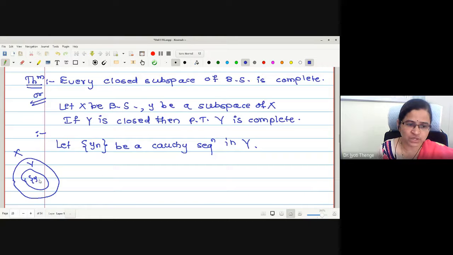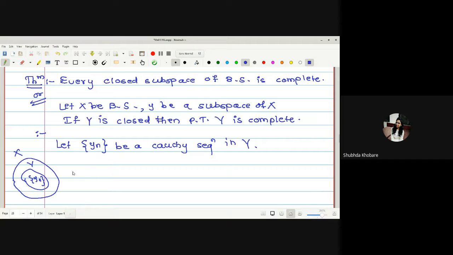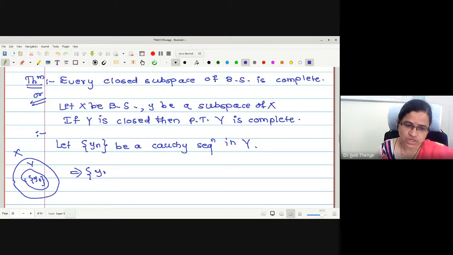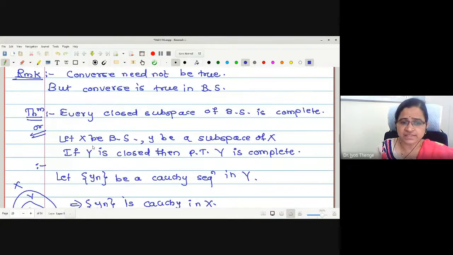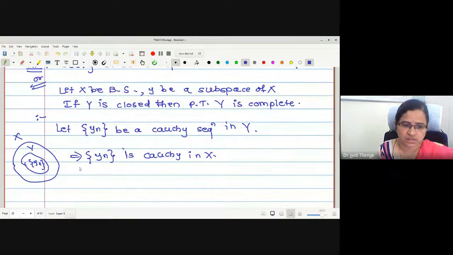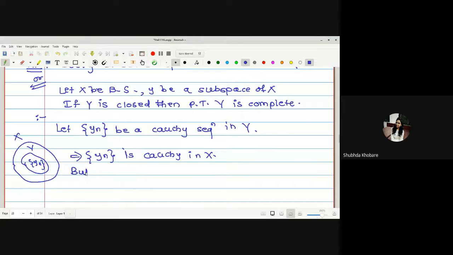Now, whatever the sequence yn we were claiming, which is Cauchy in Y, may I say it is Cauchy in X as well? Because Y is a subspace of X. This implies, may I write, the sequence yn is Cauchy in X. But what is X given to us? Banach space.